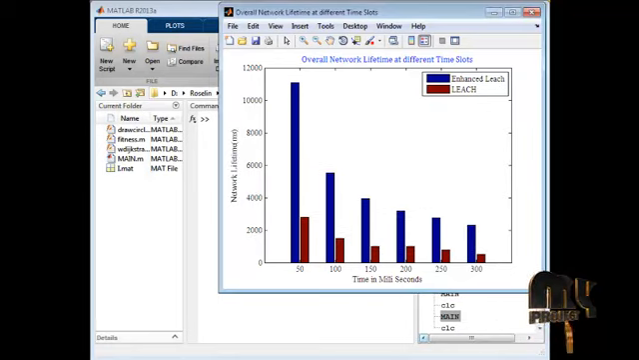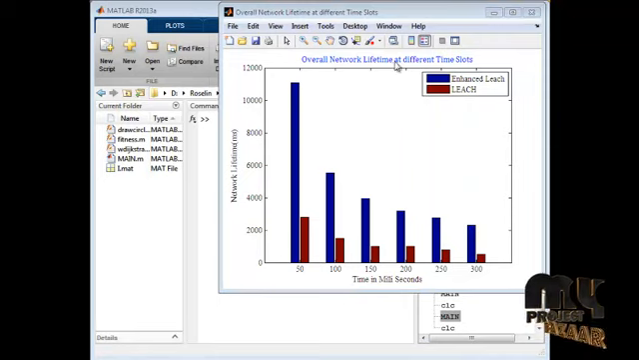This graph is about the overall network lifetime at different time slots. In this graph, network lifetime is plotted against the time in milliseconds. Here, both LEACH and enhanced LEACH protocols are compared in terms of network lifetime, and they are calculated and plotted. Thus, the shortest path between each node is calculated and plotted, and also the performance in terms of energy consumed, network lifetime, and packet delivery ratio of both LEACH and enhanced LEACH protocols are calculated and compared.